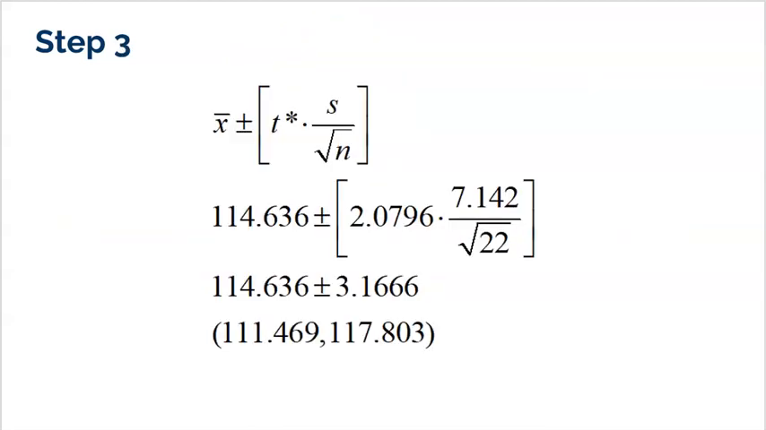I'm going to go ahead and take the mean of my sample. Remember that was 114.636. I'm going to go up and I'm going to go down by my margin of error. So I'm taking the standard deviation of my sample, 7.142, and I'm dividing it by the square root of my sample size. And then the only number I need right here is T star.